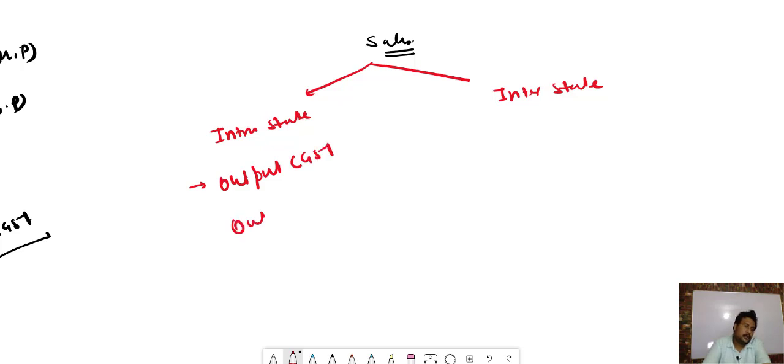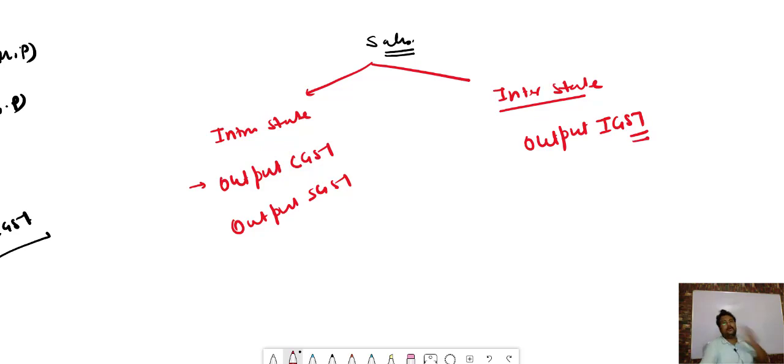CGST, output SGST, and at the time of two different states, it will be simply recorded as output IGST. Okay bacha, so this happens at the time of sales. What is the meaning of output CGST, what is the meaning of output SGST, and when output IGST will be applicable. Okay,